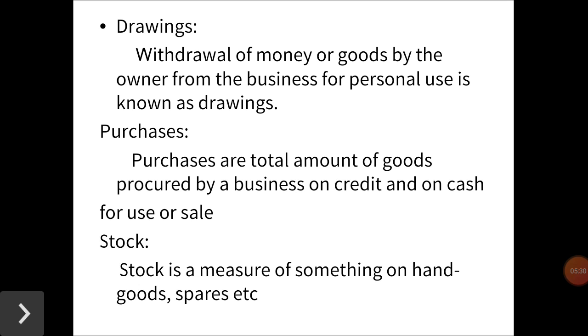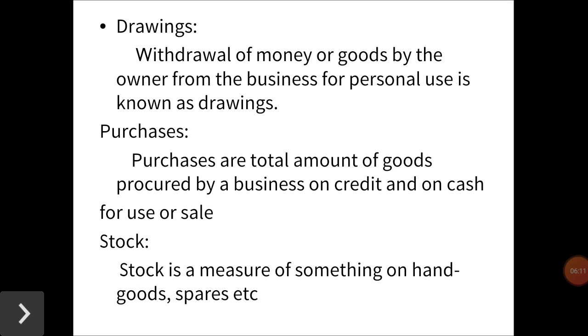Next one, stock. Stock is a measure of something on hand, that is goods, spares and other items in the business. It is called stock in hand. In a trading concern, the stock in hand is the amount of goods which are lying unsold as at the end of an accounting period and is called closing stock. In a manufacturing company, closing stock comprises raw materials, semi-finished goods and finished goods on hand on the closing date. Similarly, opening stock is the amount of stock at the beginning of the accounting period.